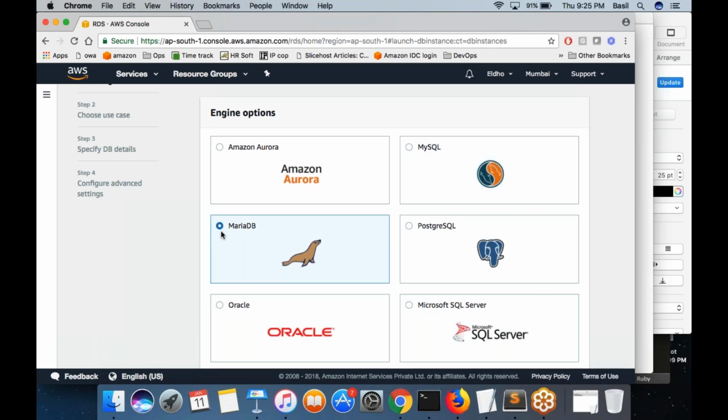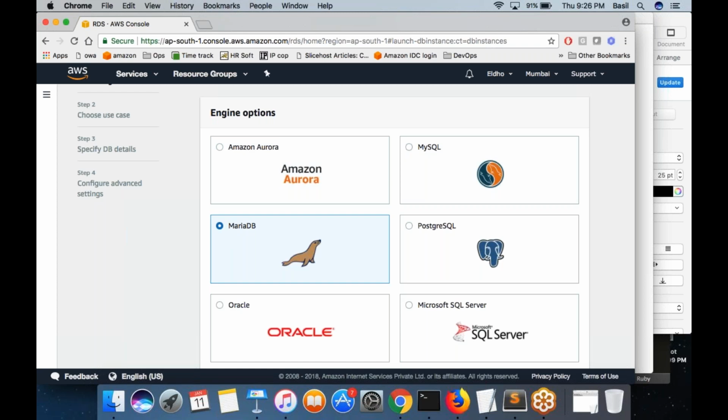And MariaDB is also actually nothing but MySQL. Basically, MySQL was developed as an open source, right? It was open source earlier. Then later, the company was procured by Oracle. And after Oracle procured MySQL, the MySQL community took the source code of MySQL that was there at that point of time, and it started to be known as MariaDB.